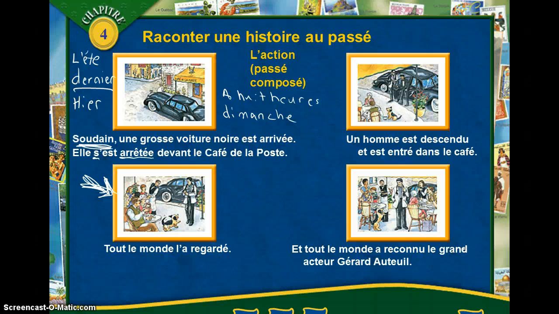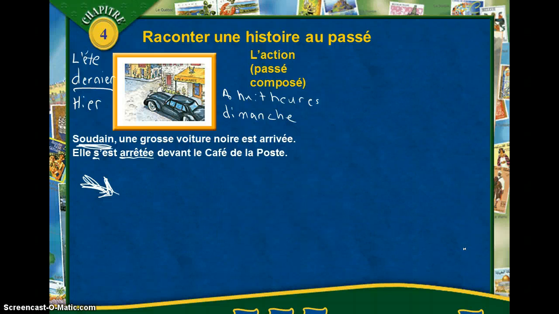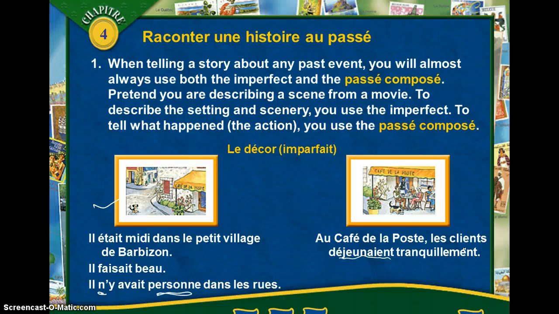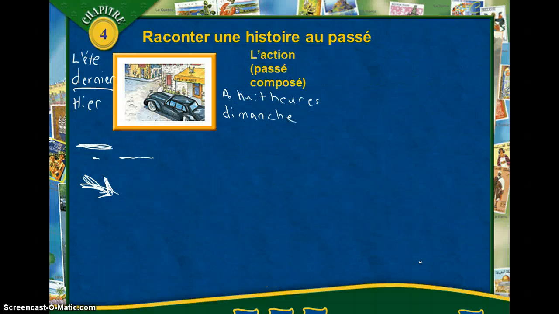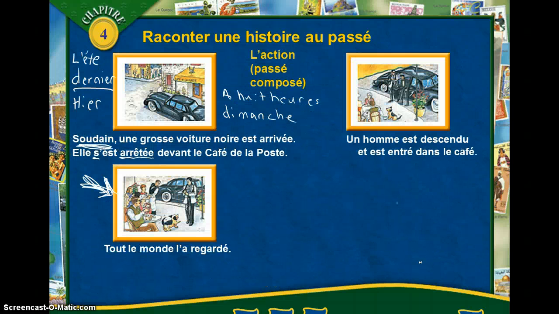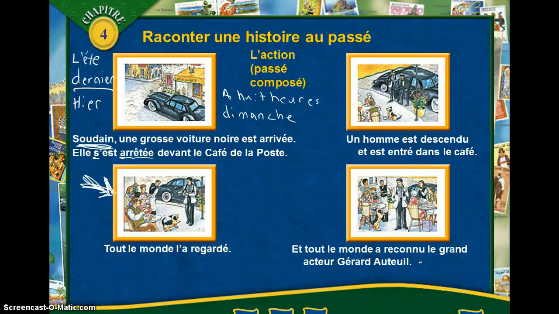Okay, so do you see the difference between when we're looking back here at what the scene was? This is the time of day it was. This was what the weather was like. It's all scenery in the background. This is who was not there. No one was around. This is at the actual cafe. There were people having lunch. That's how we are kind of painting the background of our movie scene. And then here we have all of these actions that happened.